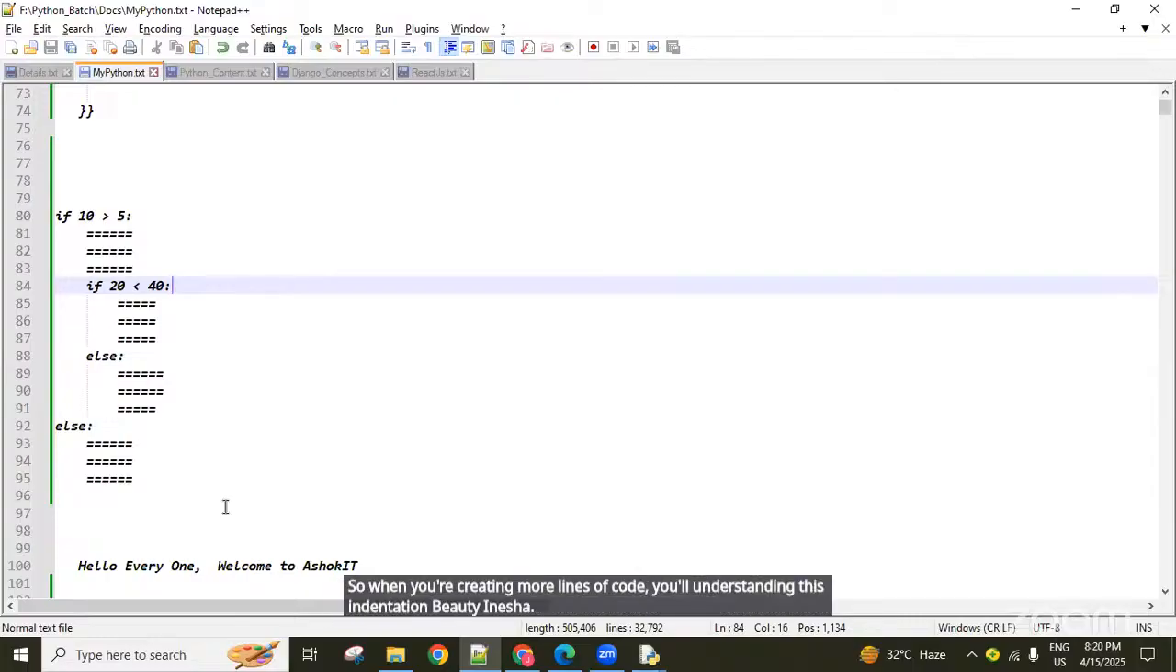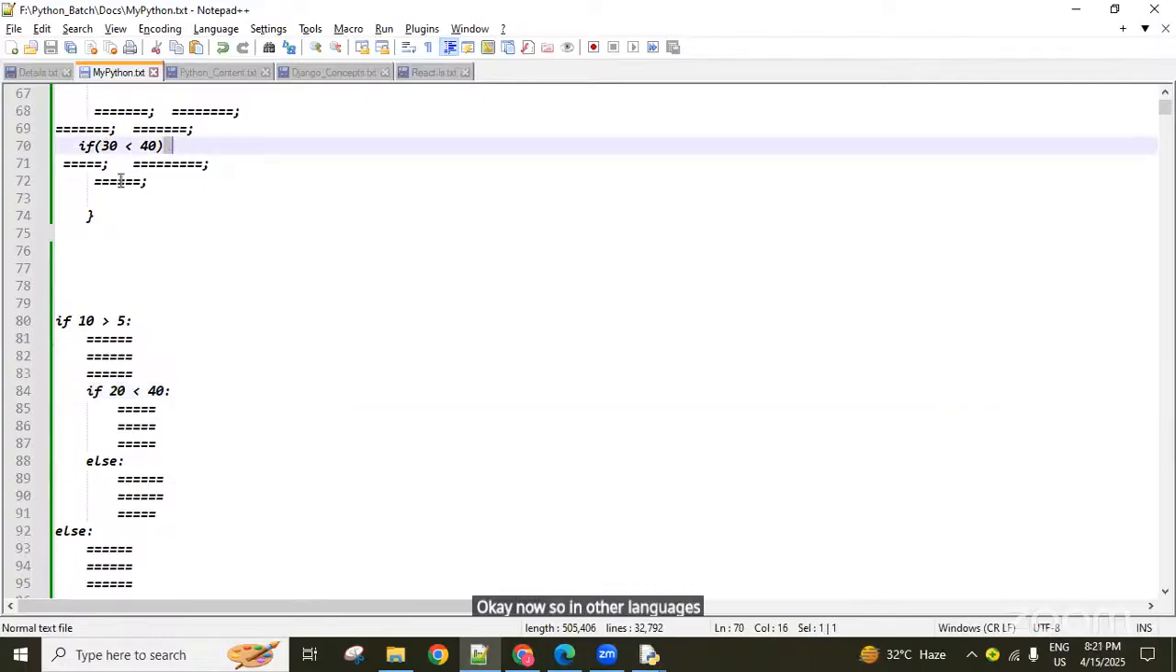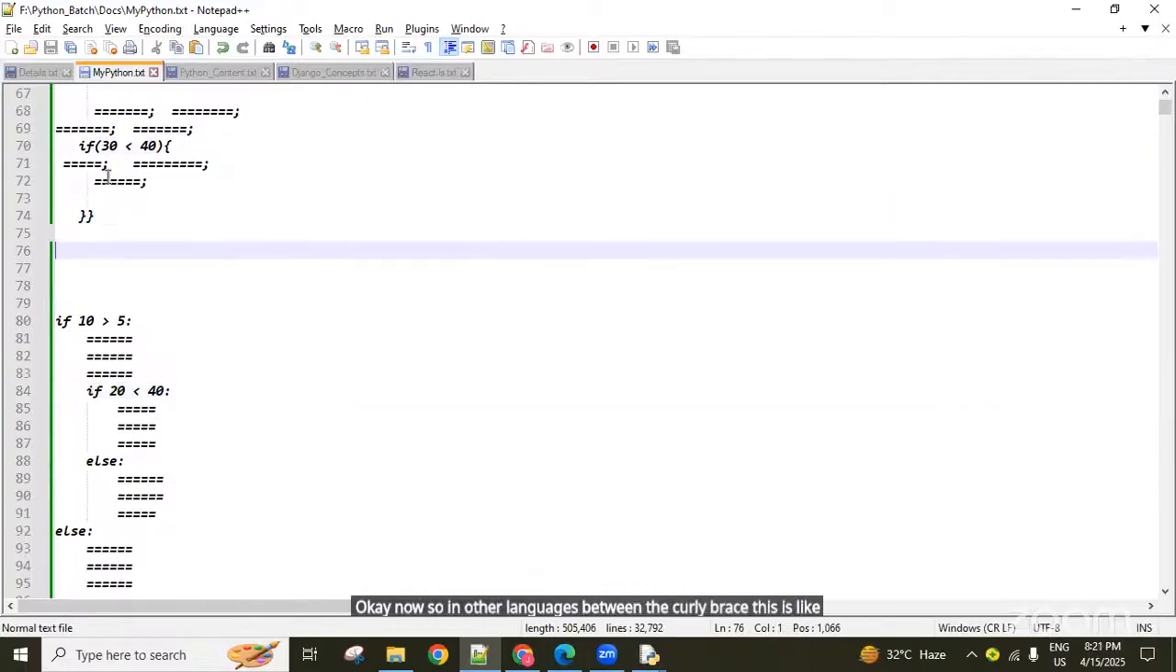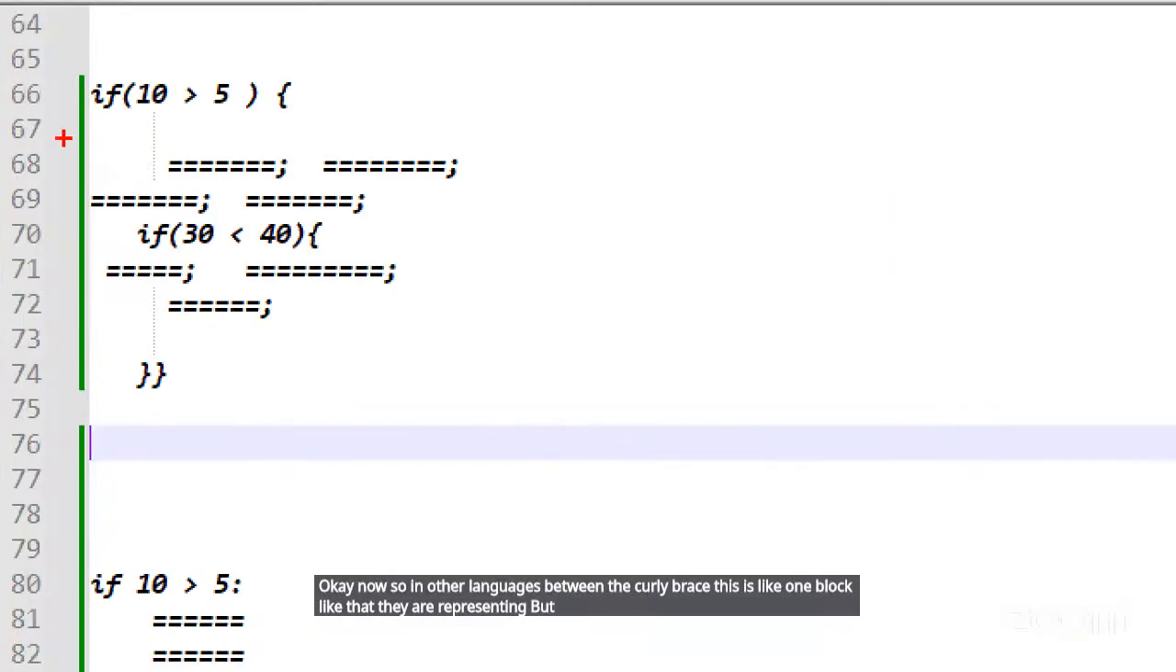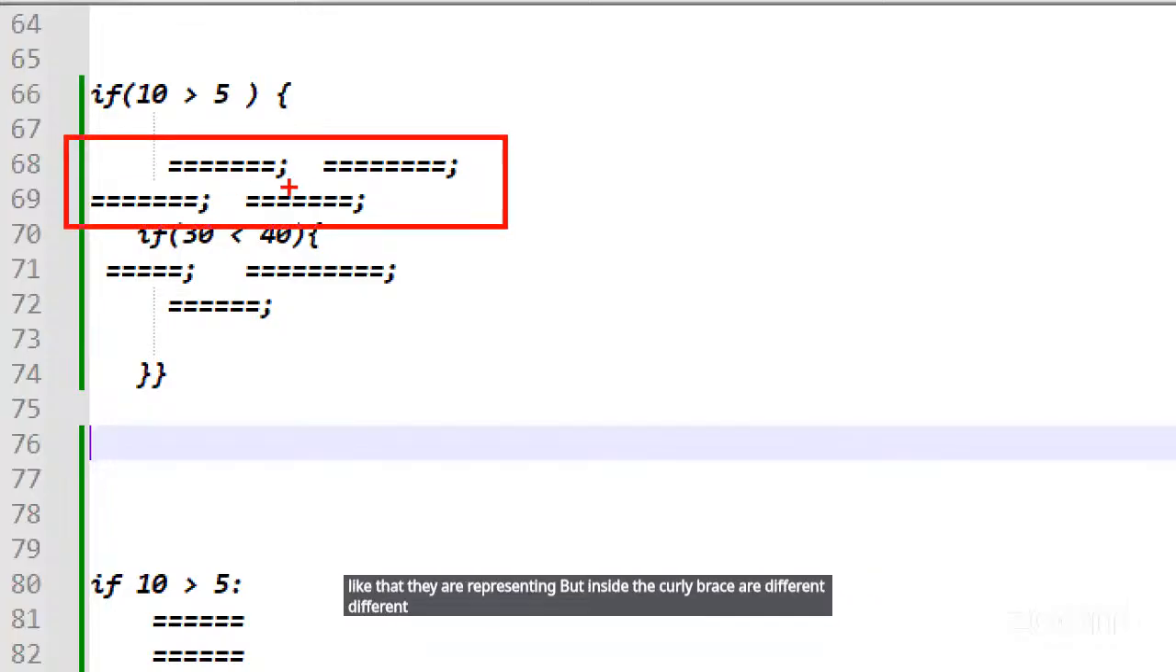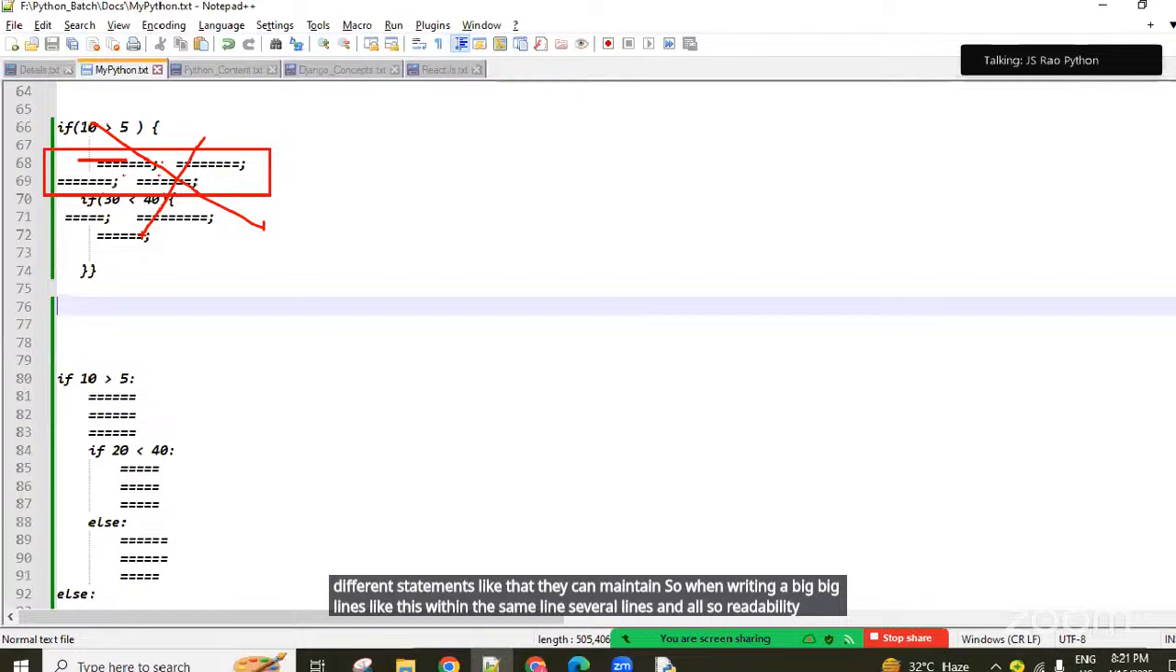In other languages, the code between curly braces represents one block, and inside the curly braces different statements can be maintained. When writing big blocks like this, with several statements within the same line, readability becomes horrible.